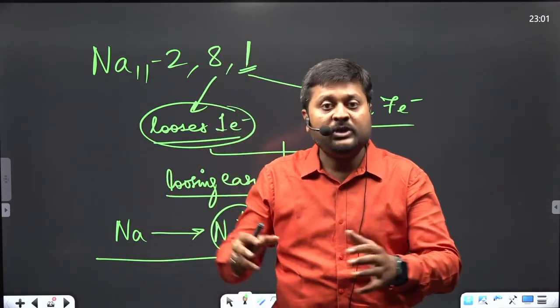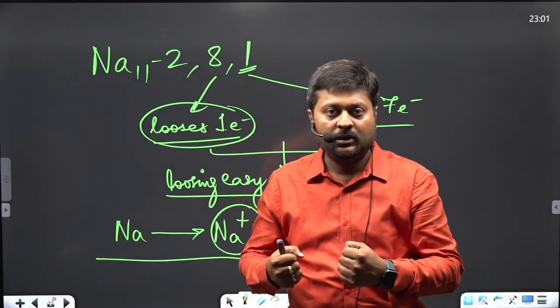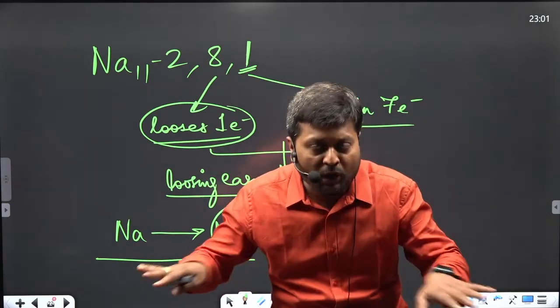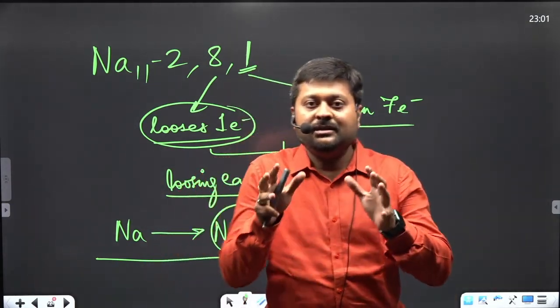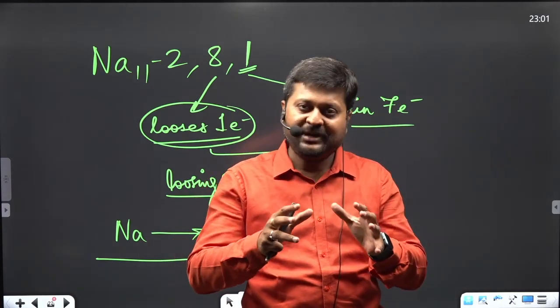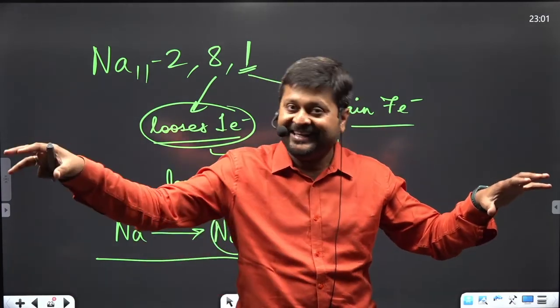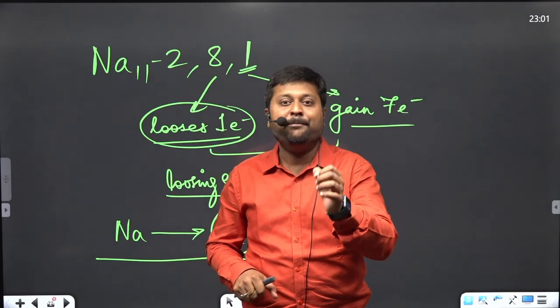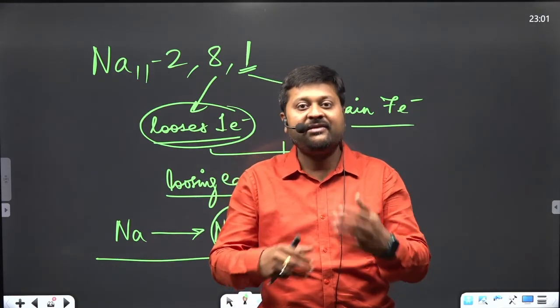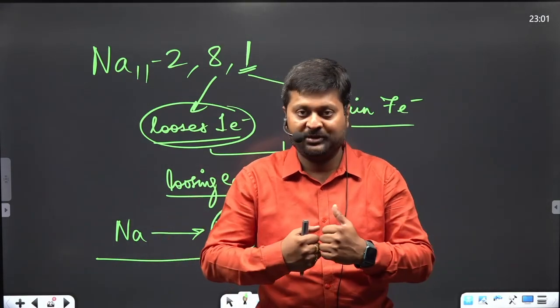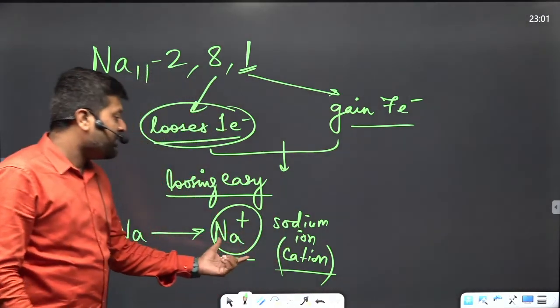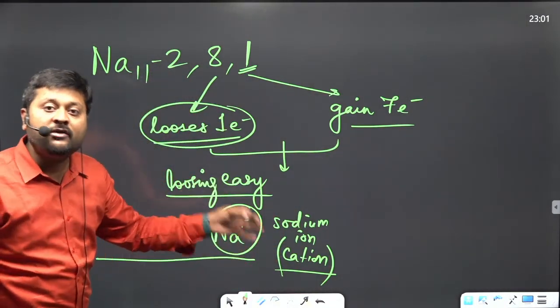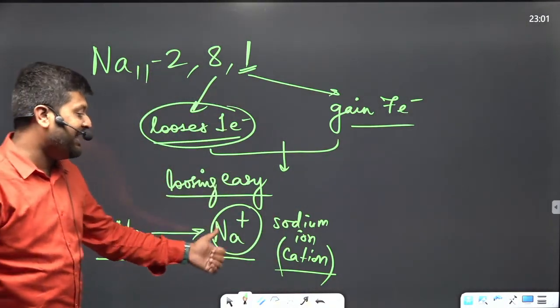The elements which always gain electrons are called non-metals. And the elements which sometimes lose electrons and sometimes gain electrons are called metalloids. Okay, they behave like both metals and non-metals. So sodium is a pure metal because it always loses an electron to form Na1 plus.